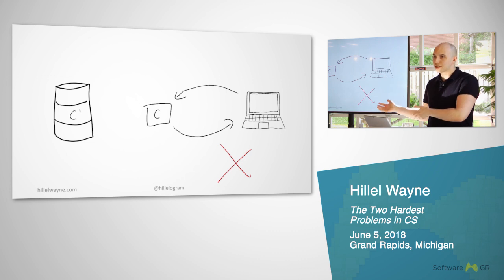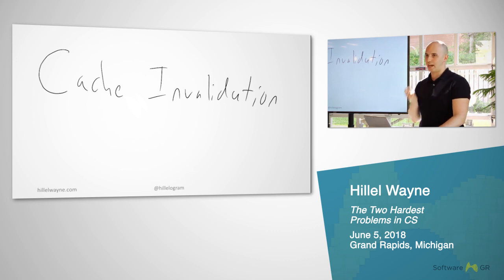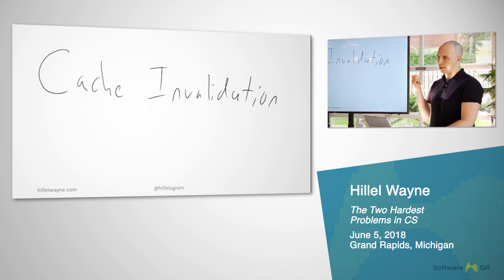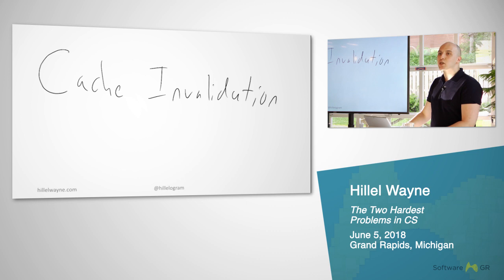At least usually. So this is what we mean by cache invalidation. We need some way to know when the cache is out of date and either nullify it so we can refresh it later or automatically refresh it. Now, I imagine you think that's kind of a tricky problem, but that might not necessarily be the hardest problem in CS. And that's because the actual act of invalidating cache is not a difficult problem. The difficult problem is the fact that the cache needs to be invalidated at all.